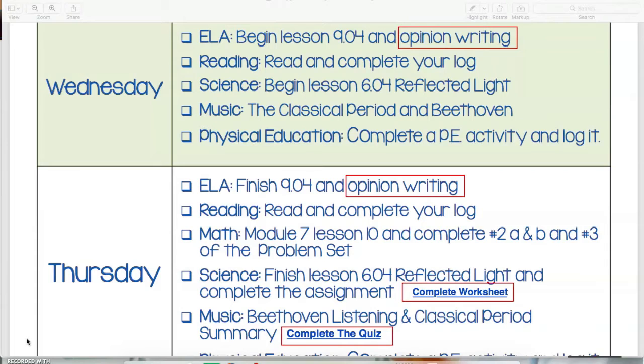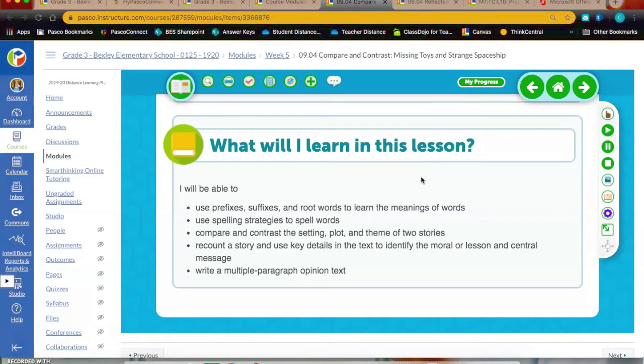So on Wednesday and Thursday, in ELA, you are going to begin lesson 9.04 and finish and publish your opinion writing piece. In lesson 9.04, you are going to be able to use prefixes, suffixes, and root words to learn the meaning of multiple words. You're going to use spelling strategies to spell words.